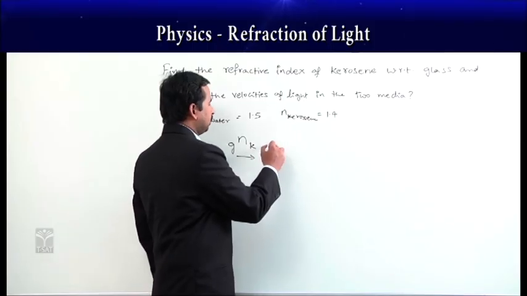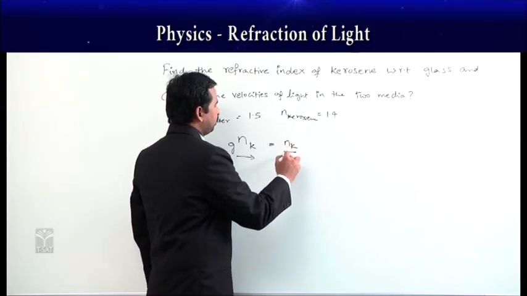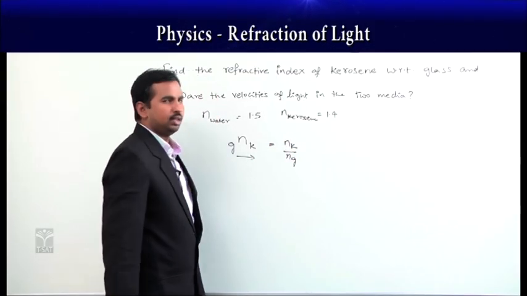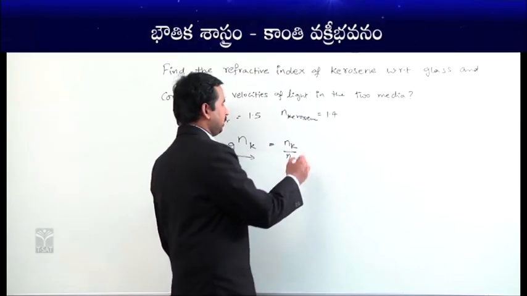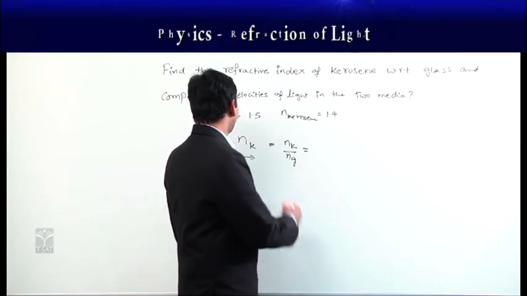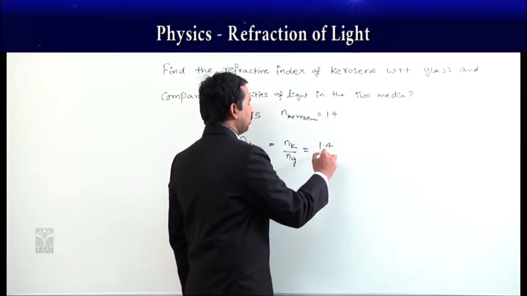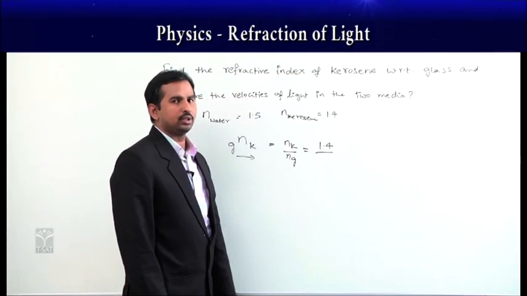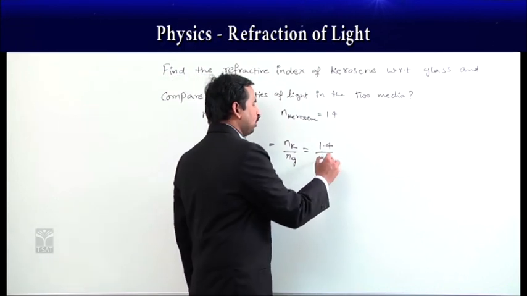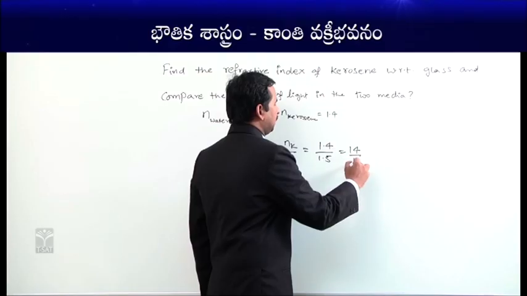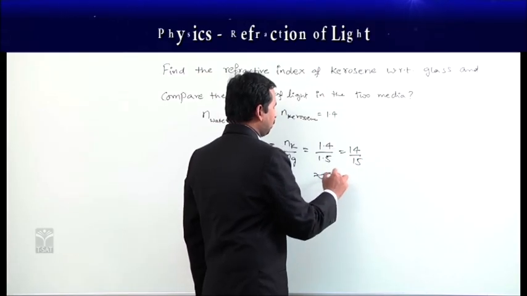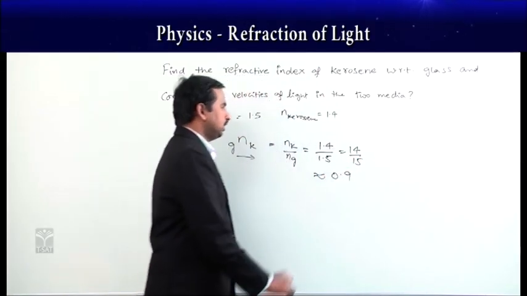Then it becomes Nk/Ng, the refractive index of kerosene to the refractive index of glass. The refractive index of kerosene is 1.4 and that of glass is 1.5, which gives you 14/15. Approximately it is equal to 0.92.